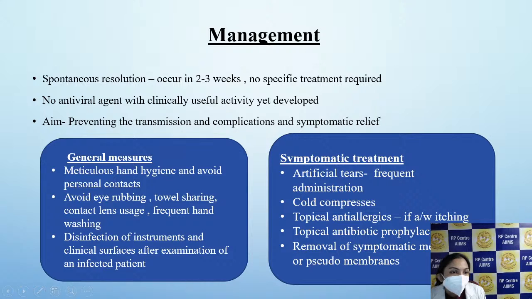Our aim in treating such a patient is to prevent transmission, that is in the household, as well as from the patient to the clinician. That is to be prevented, and also the patient should not develop any complication or severe symptoms. So giving symptomatic relief to the patient should be our aim.